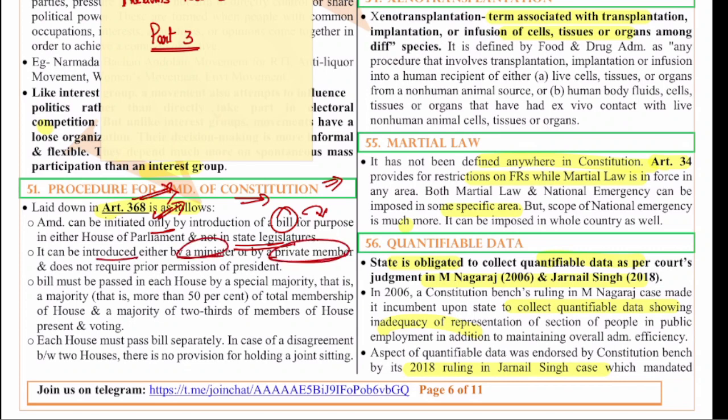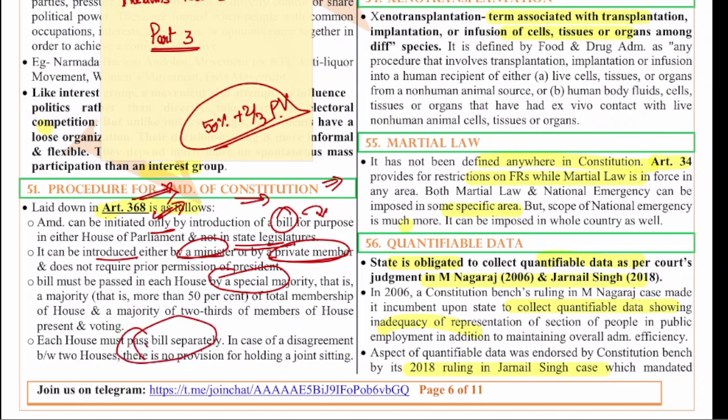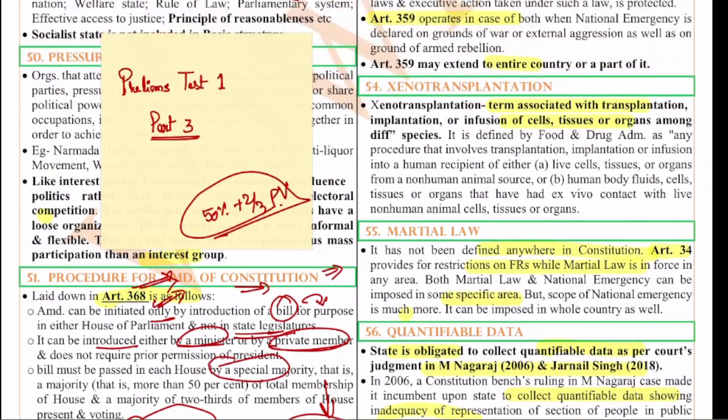This is another important thing, and the bill must be passed in each house by a majority, that is 50% plus 2/3 present and voting. You also have to know this, 50% plus 2/3 present and voting, and each house has to pass this bill separately. And another important thing, remember, there is no provision for joint sitting, especially in the constitutional amendment bills.